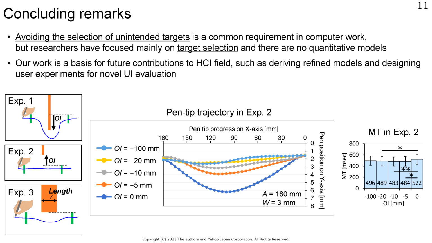Avoiding the selection of unintended targets is a common requirement in our daily computer work, but as researchers have focused mainly on target selection, there are no quantitative models. We believe that our work is a basis for future contributions to the HCI field, such as deriving refined models and designing user experiments.